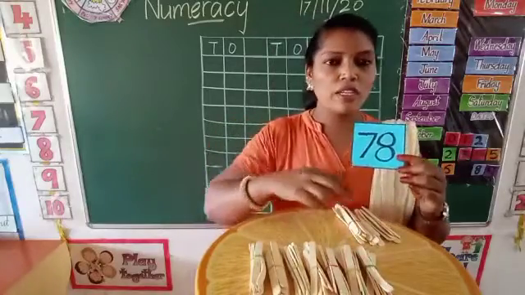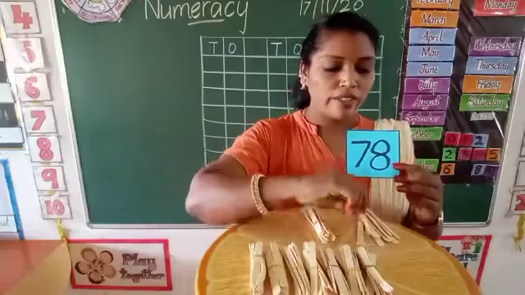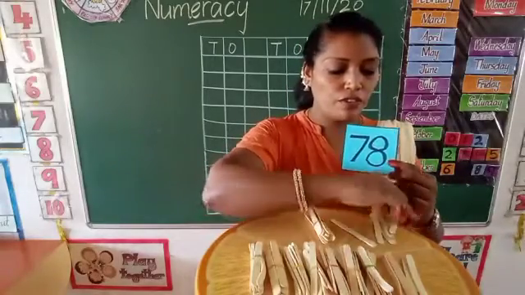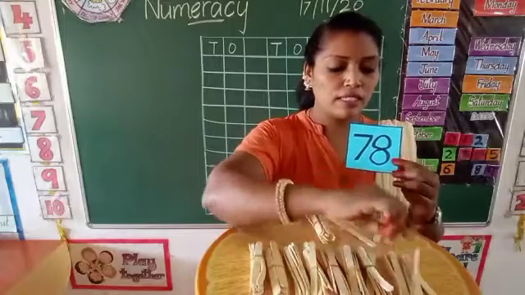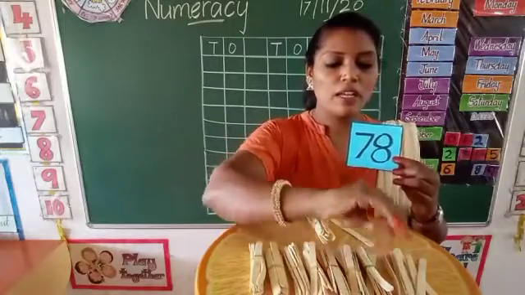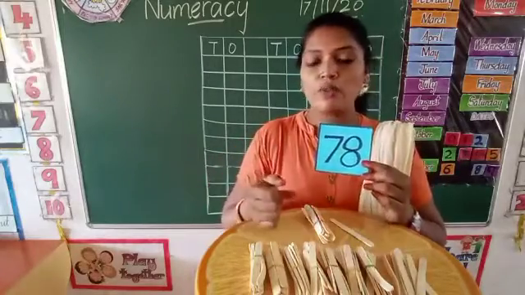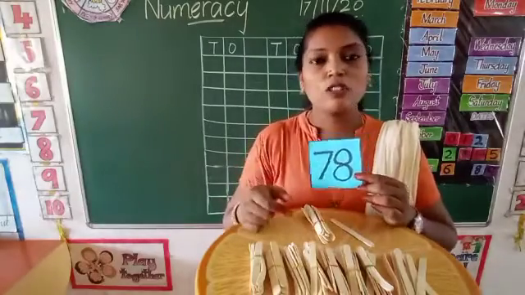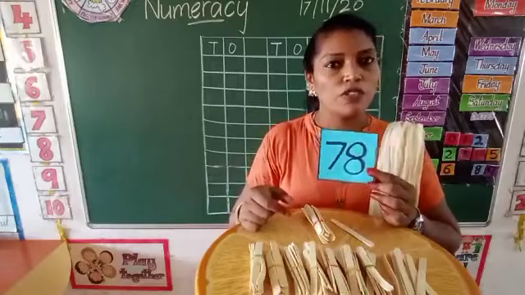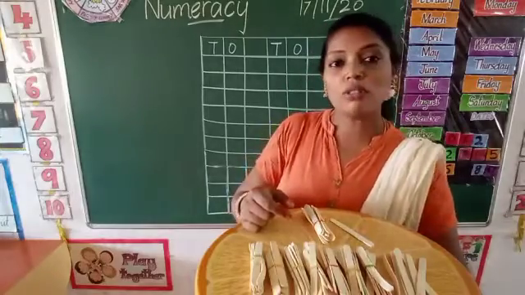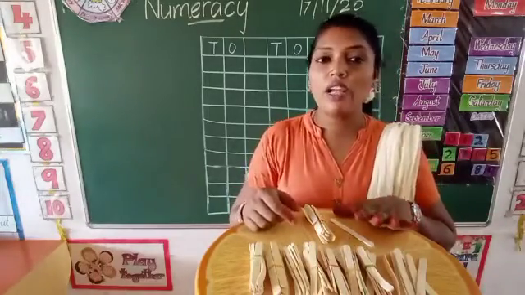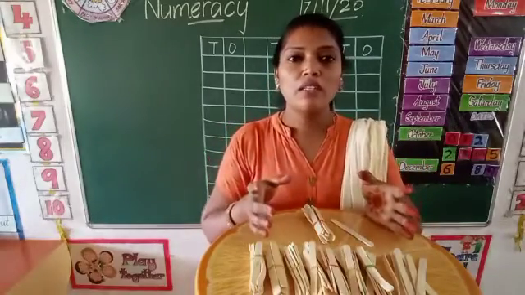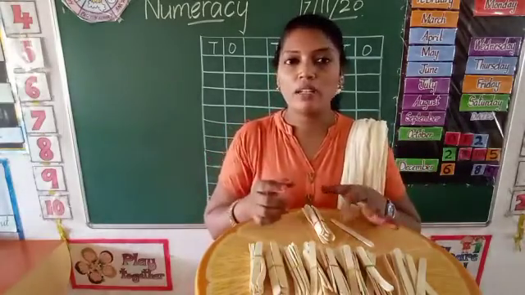Next I have to take 8 ones. 1, 2, 3, 4, 5, 6, 7, 8. So 7 tens and 8 ones makes 78. So this is how the counting activity will go with the senior kids. So parent, make sure that the kids are doing this activity, and I want this video. So please senior parent, you can make this video and upload it.